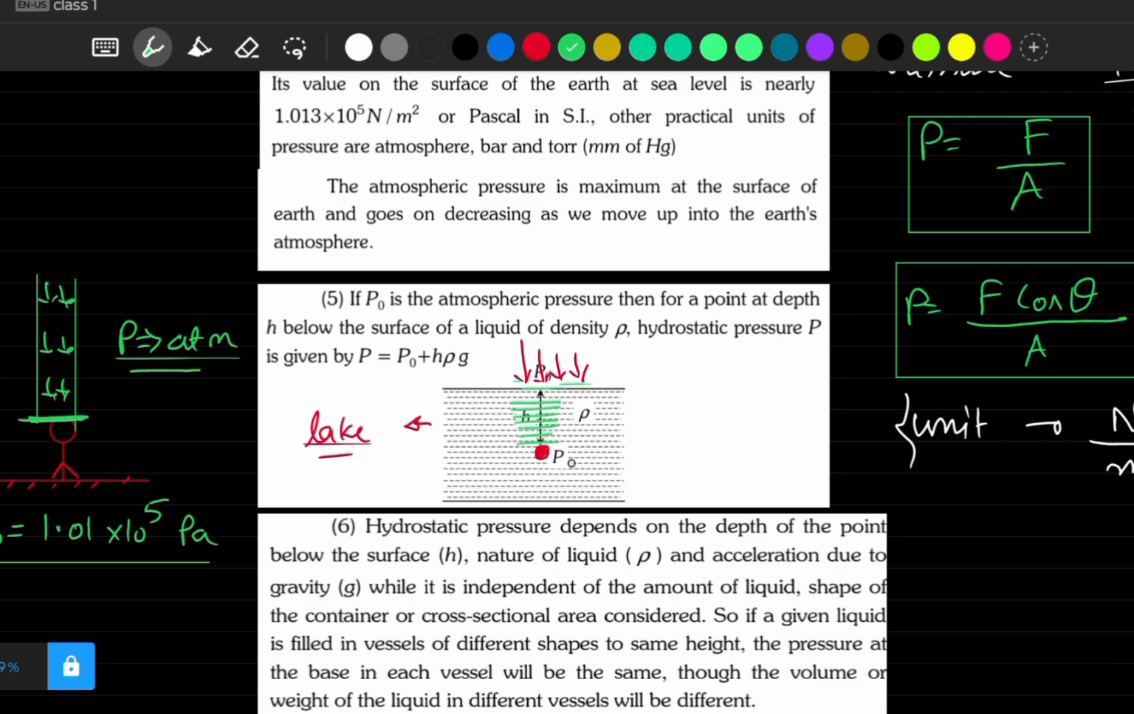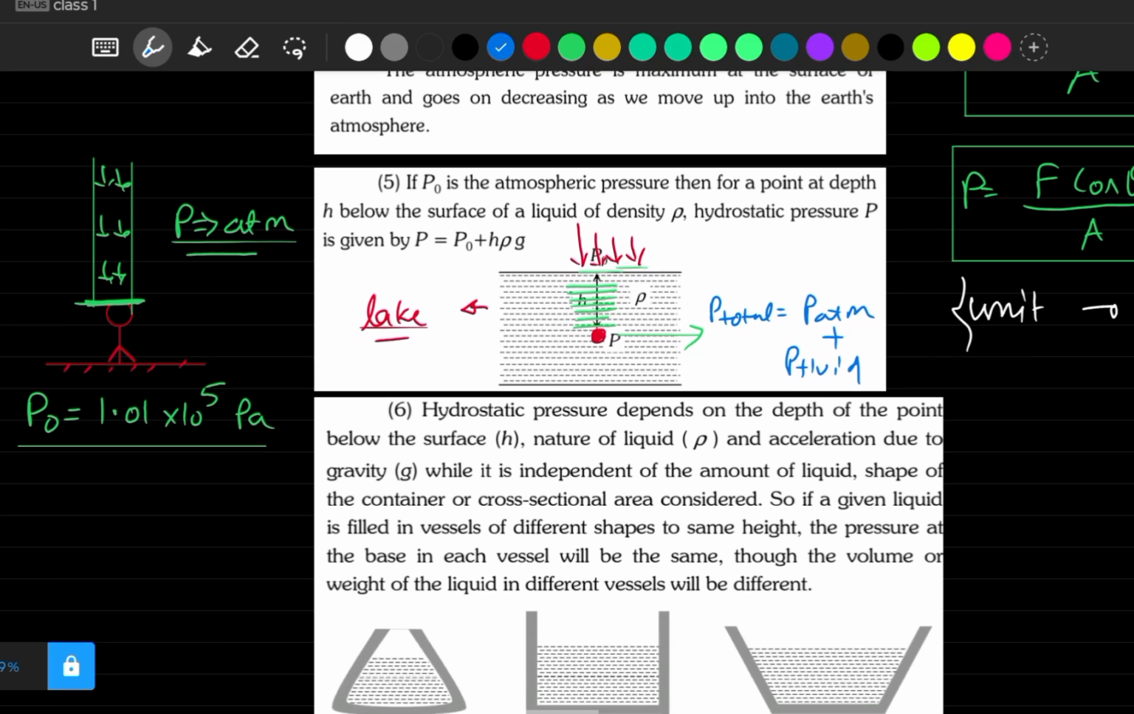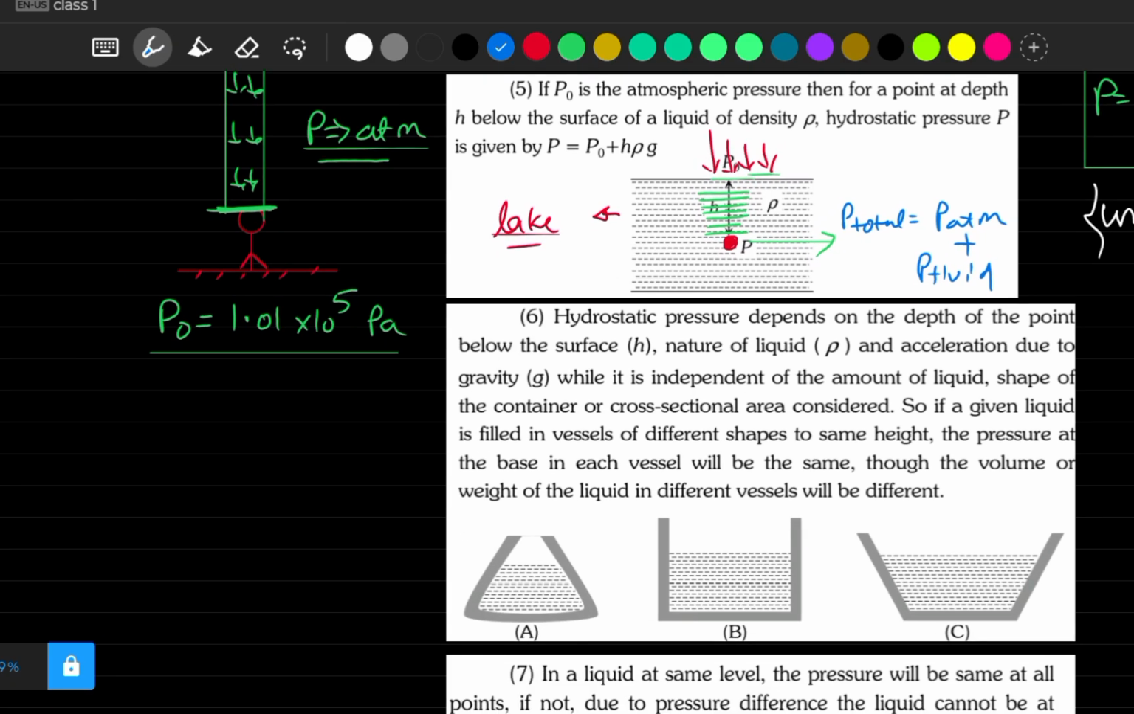So at this point P, the total pressure will be, here total pressure will be P total. I can write, it will be P atmosphere plus P fluid. Due to this atmosphere, this red one will have pressure, plus due to this fluid, this green one will have pressure. Correct? Now, how to write the equation for this total pressure? So I can write here P total will be P atmosphere plus P fluid.